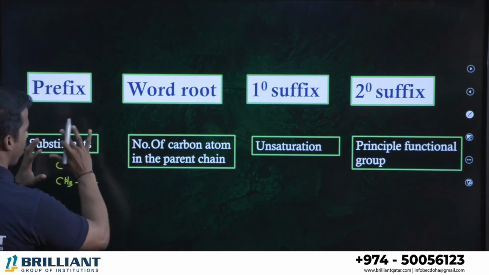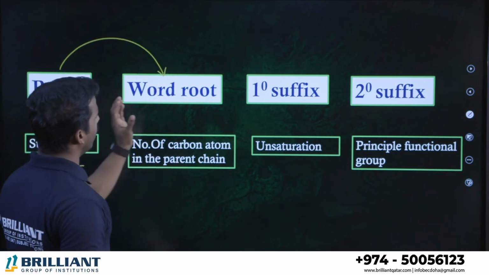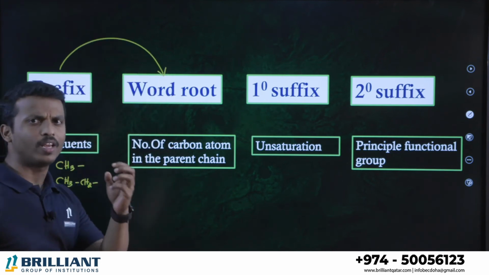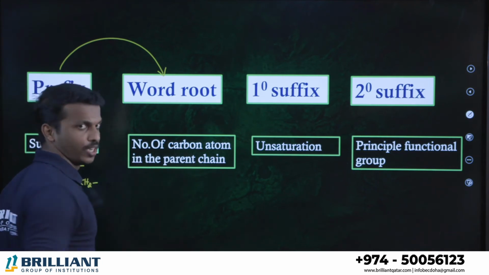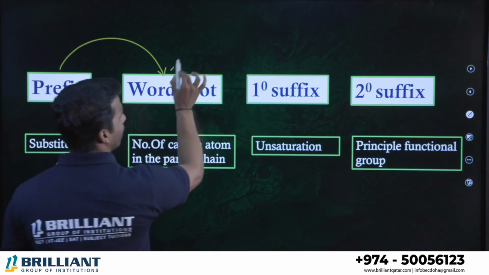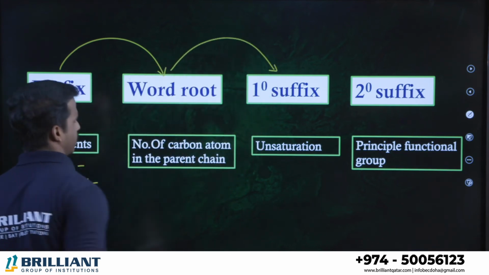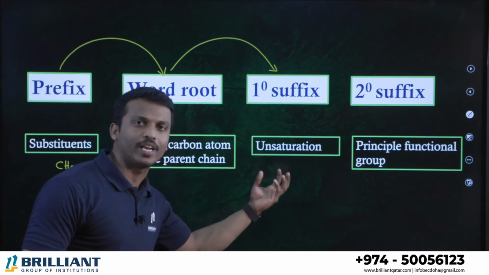After representing all the branches, we have to write the word root of the compound. What is the meaning of word root? The number of carbon atoms in the parent chain. You know very well how to determine the parent chain, right? Alright. After that, we go to the primary suffix. What is the primary suffix? Whether there is unsaturation or not.